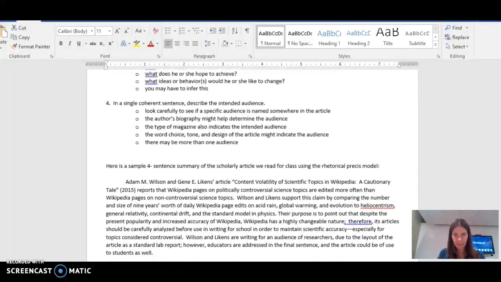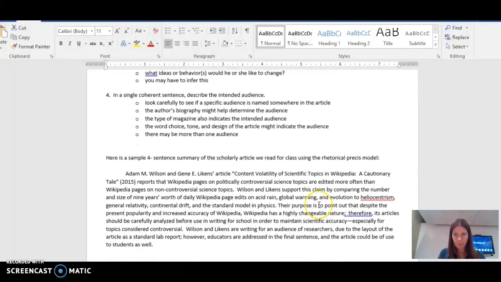And what did I say was the point? I said their purpose is to point out that despite how popular Wikipedia is, it really shouldn't be used. It really needs to be analyzed for school research before being used, because it's not always scientifically accurate.